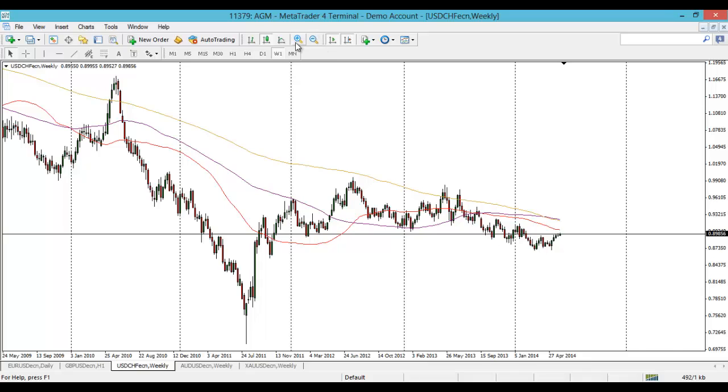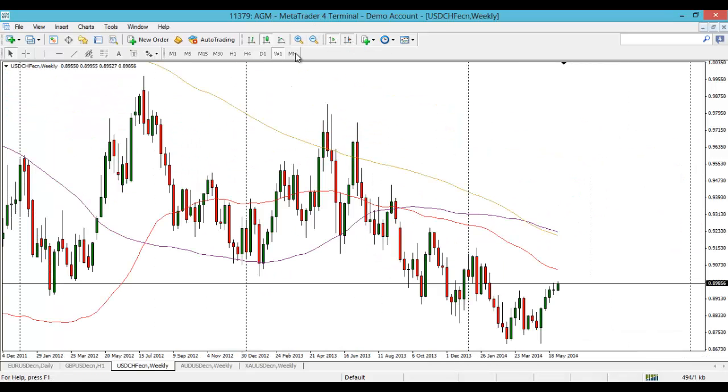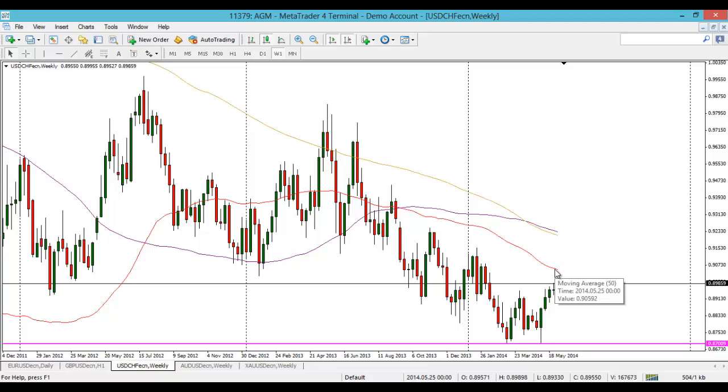Dollar Swiss, what we've been speaking about for the last few weeks, is opposite to euro, remember. They've been doing mirror image charts for some time. We have the double top on euro dollar, and on this dollar Swiss we have this lovely double bottom at the 0.87 handle, pretty much to the pip. Lovely reversal candle, and the last few weeks it's just been in grind higher mode. So this week I would not be surprised to see it test this 50-day moving average.